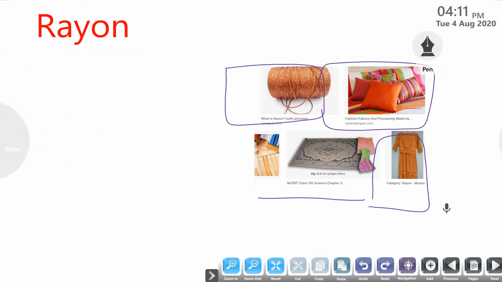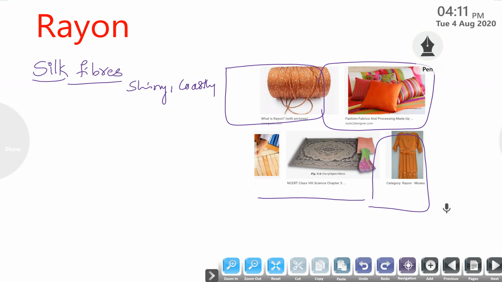Number one, actually rayon is copying of silk fiber. Silk fiber is a famous fiber. It is a natural fiber. It's very shiny and very costly.